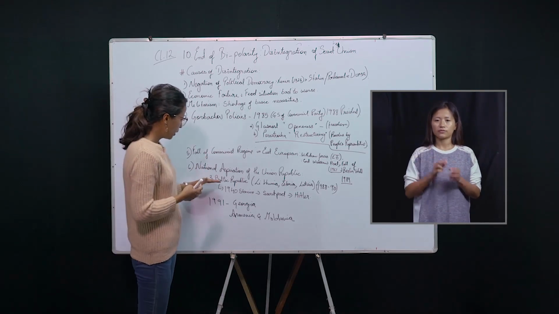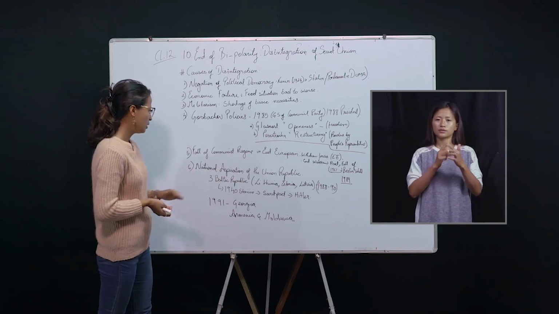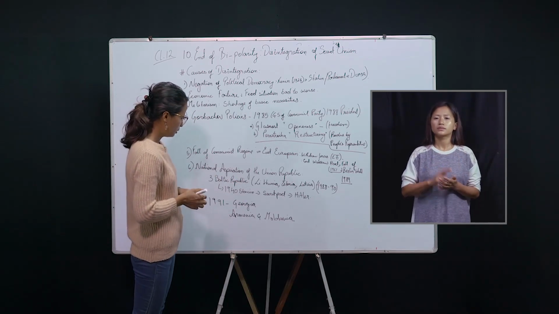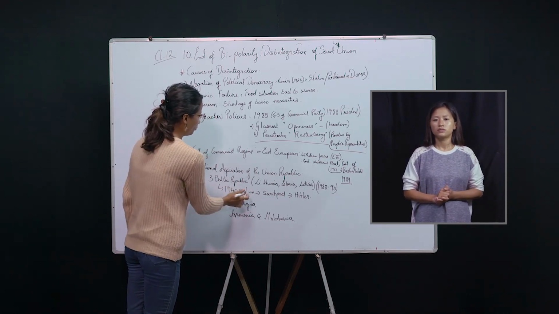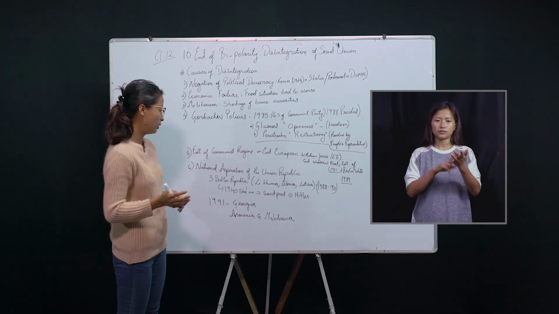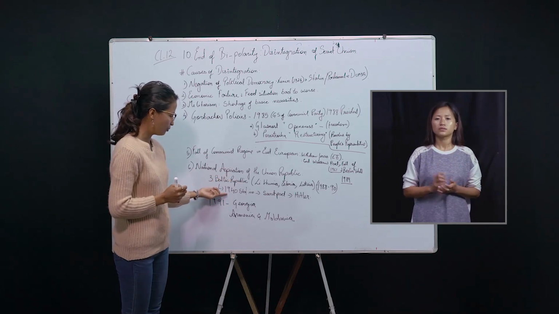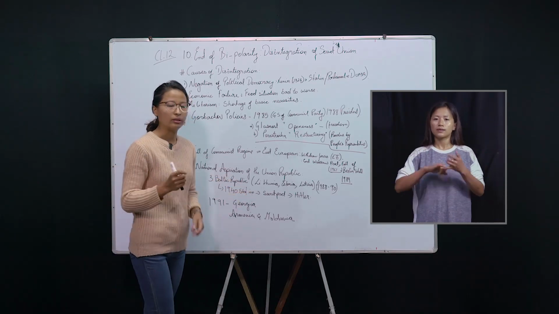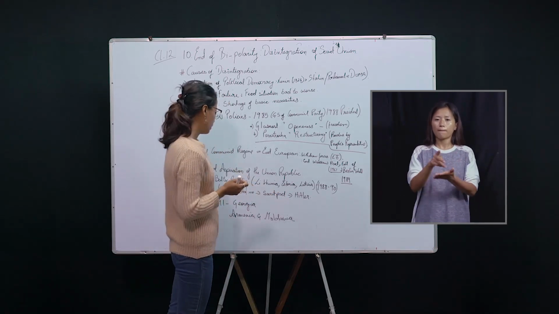Why did they ask for independence? Because in 1940, Stalin, the dictatorial leader, entered a secret pact with Hitler of Germany.